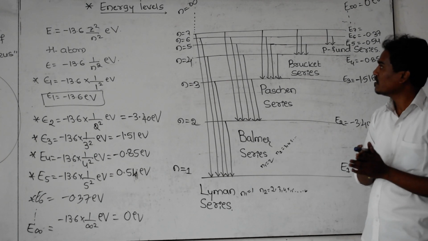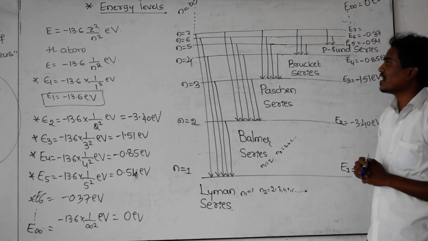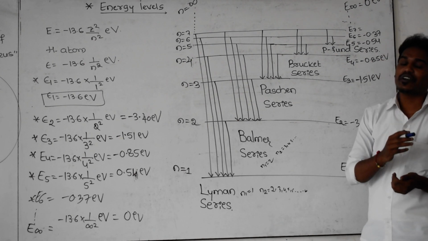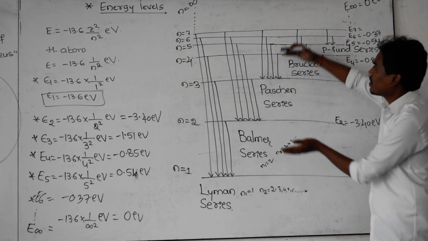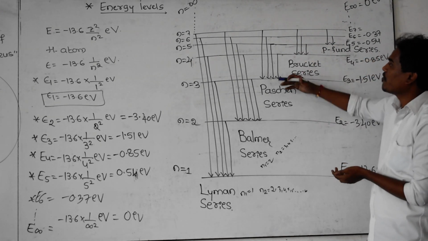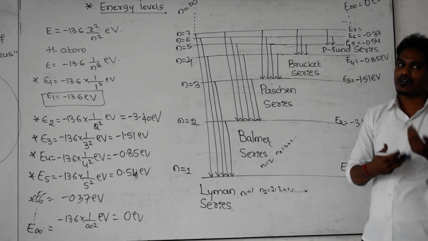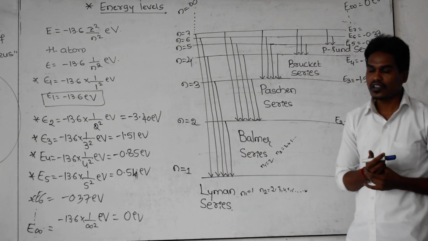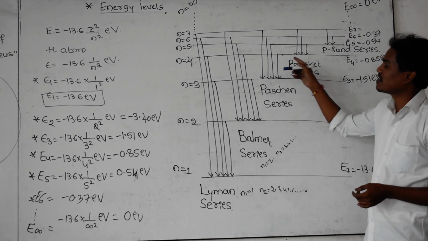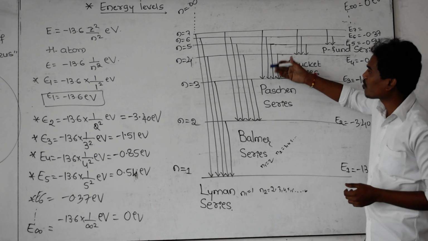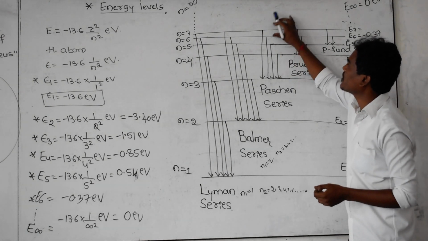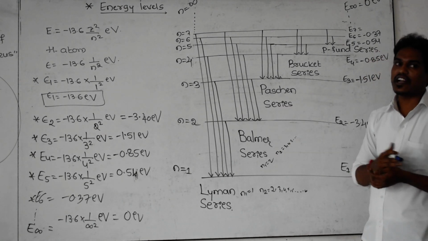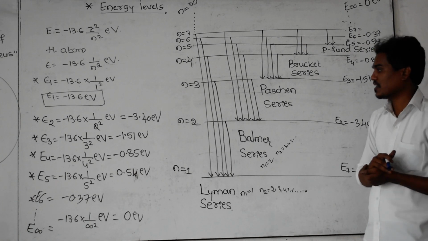What is the meaning of this? This closeness of these lines indicates that however the number of the orbit increases, the energy of that orbit goes on decreasing in magnitude. The closeness of orbits indicates that the energy of the electrons in these states goes on decreasing.